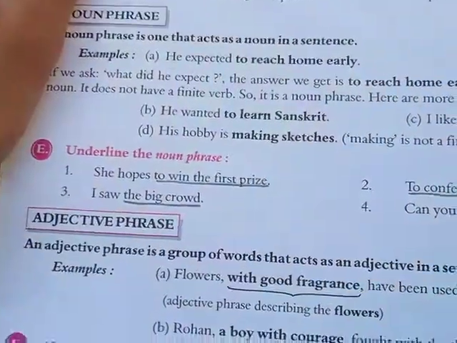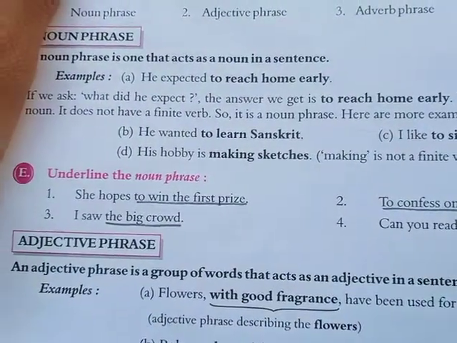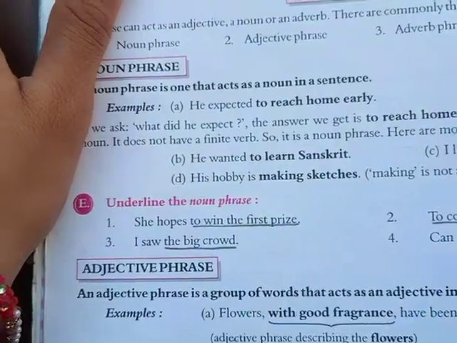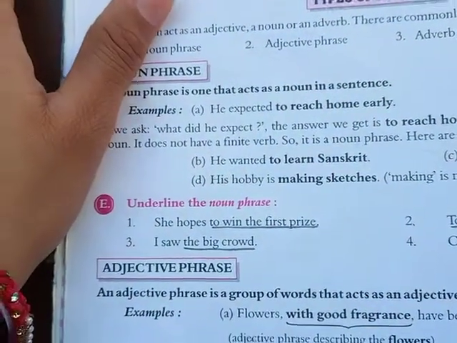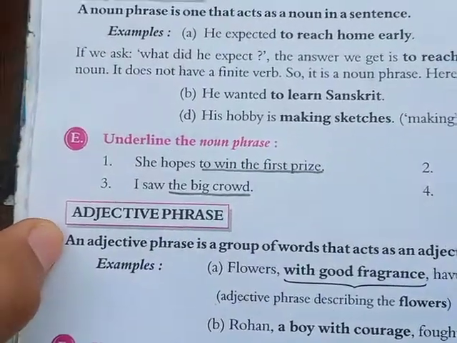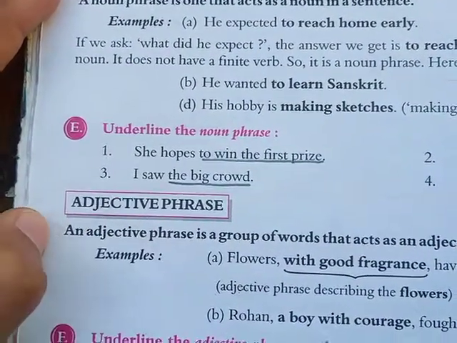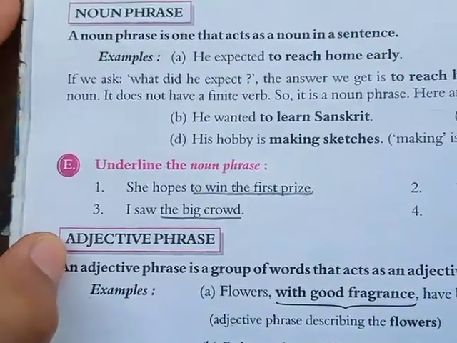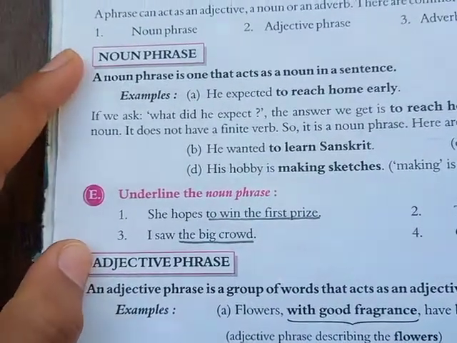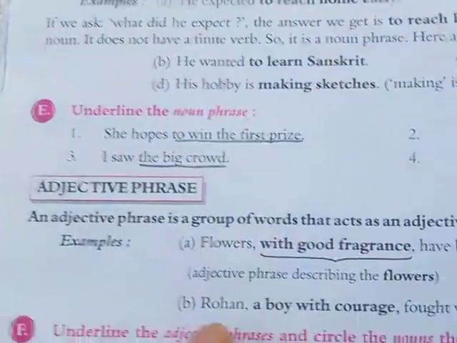Simple definition of adjective you all know very well. A word which adds to the meaning of a noun, that tells you something more about a noun, is said to be an adjective. So, the same meaning is there for adjective phrase also. A group of words that tells you something more about a noun is said to be an adjective phrase.